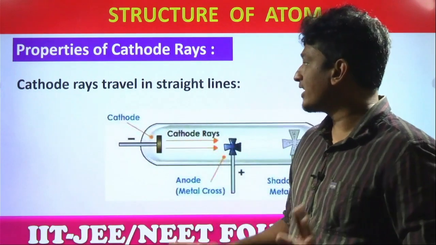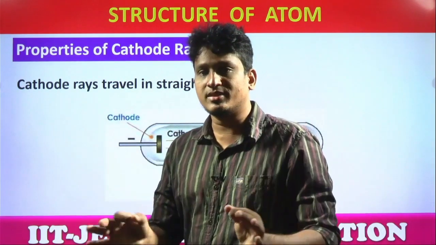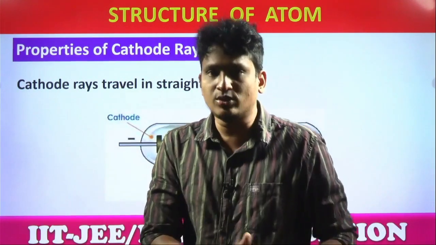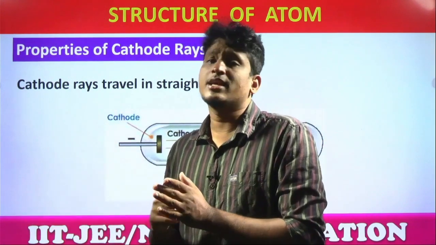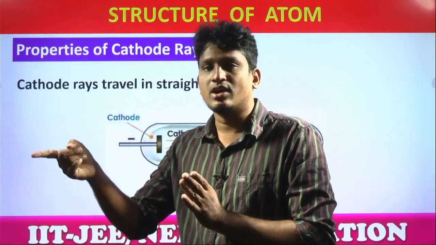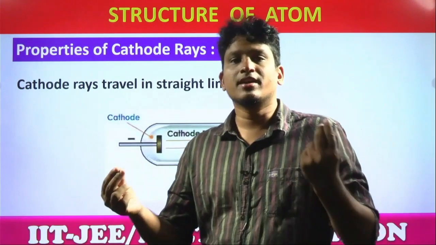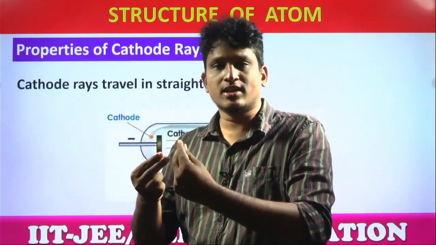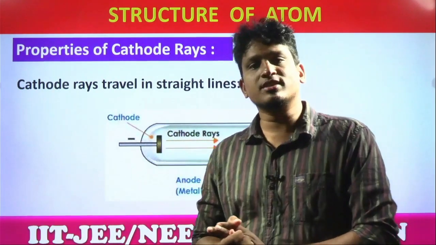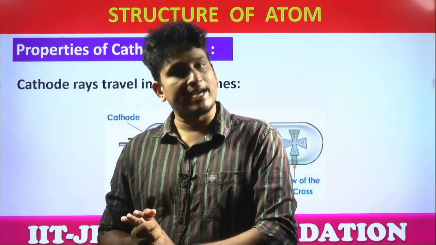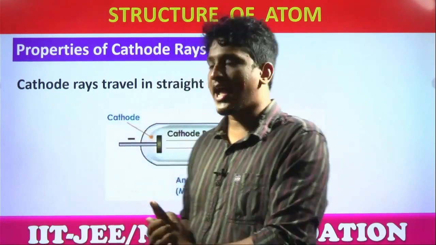So cathode rays move in straight lines from which direction to which direction? From the direction of the cathode towards the direction of the anode. Sir, why are they moving towards the anode? What is the charge on the anode? Positive. Positive and negative attract each other. Yes or no? So these rays move towards the anode, in a straight line from cathode to anode.